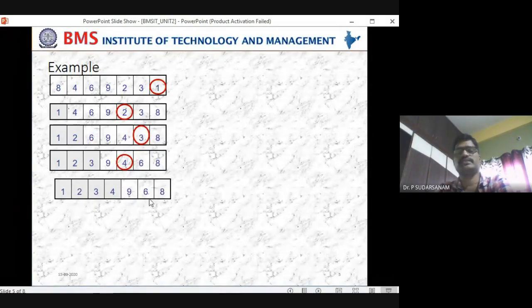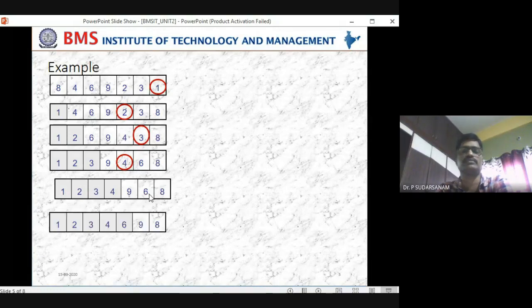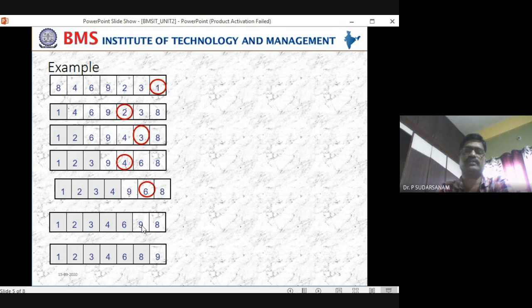Now 9, 6, 8: which is the smallest element? 6 will be the smallest element, and that will be placed here. So that is the sixth element. So next what will happen? 8 will be the smallest element, and 8 and 9 will be swapped. So that is what will be happening. So this red should come up. That is what happened. So any doubt now?